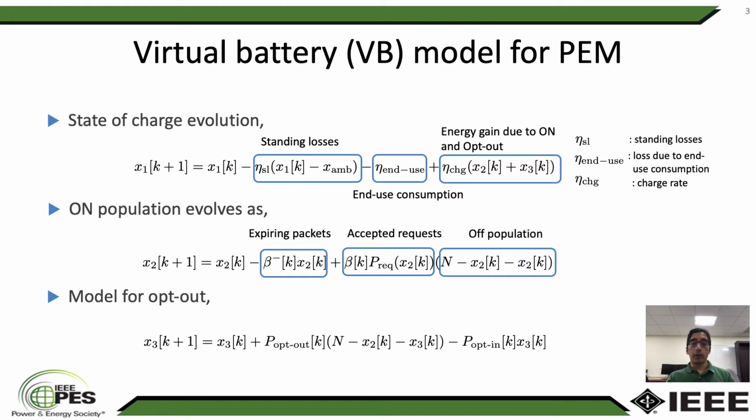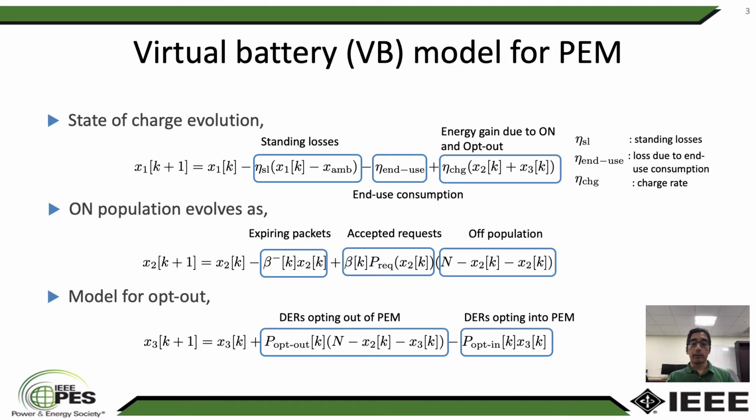Finally, the opt-out dynamics in PEM are captured, which evolve depending upon the total number of DERs that have just opted out due to insufficient energy, or DERs that are opting into PEM after recovering their energy state.